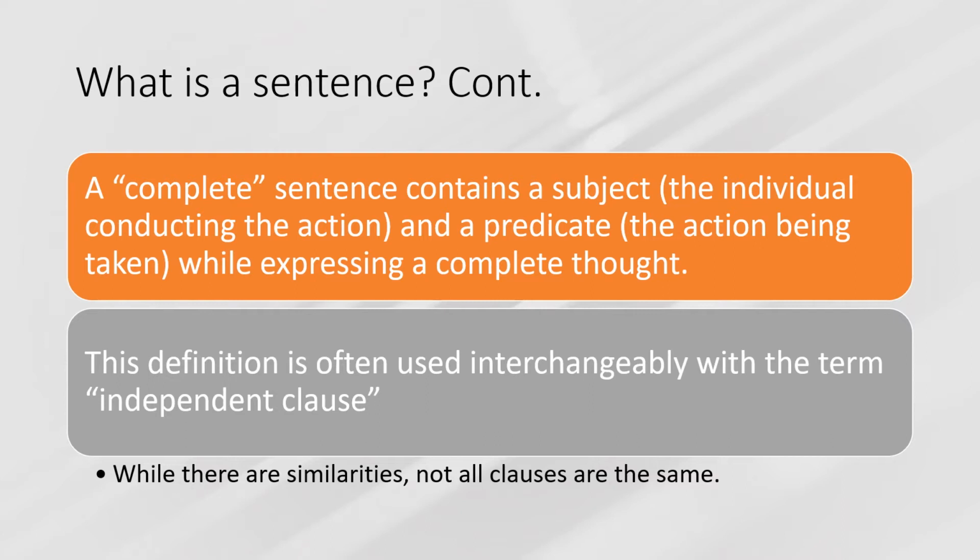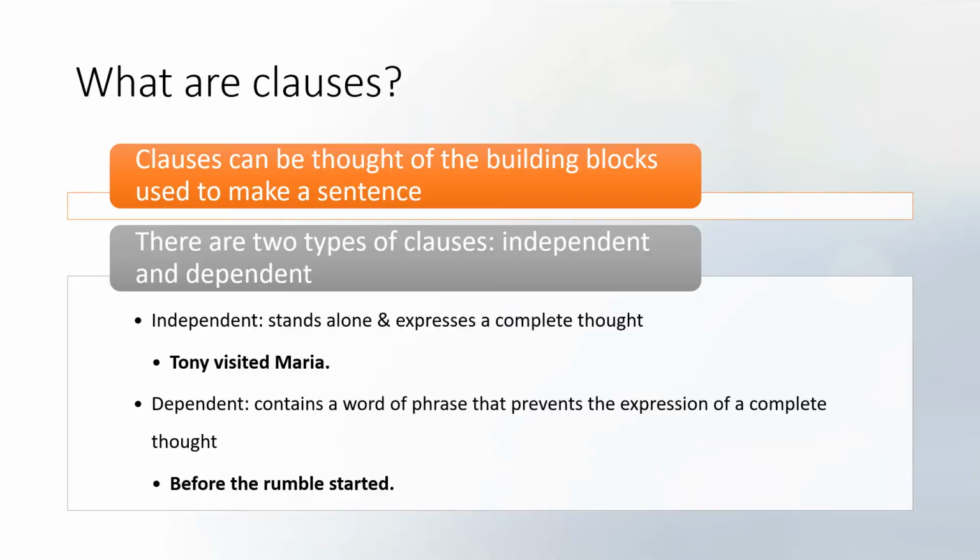Now, as you'll see in later slides, the definition I provided shares many similarities to the independent clause. Sometimes they will even be used interchangeably. While there are correlations between them, not all clauses are the same. Sentences are made up of different combinations of clauses. You're probably already aware of the two types, independent and dependent. As established in the previous slides, independent clauses are often thought of as sentences. While they do share similar qualities, an independent clause does not become a sentence until it is punctuated as one.